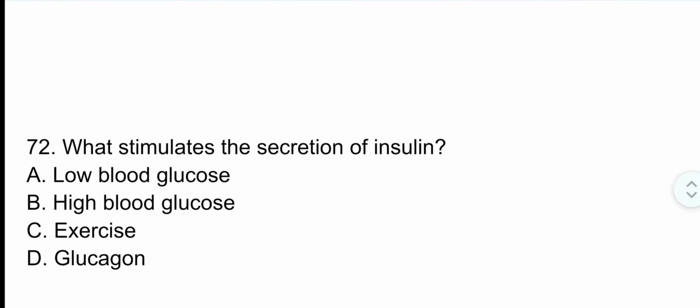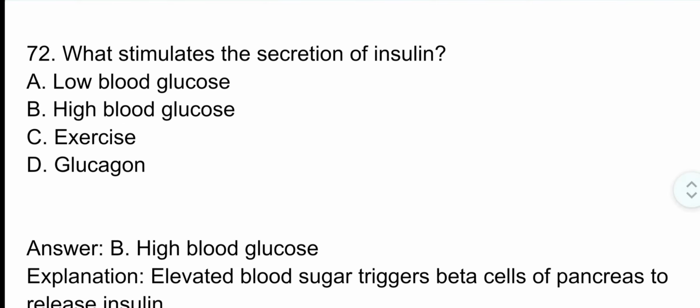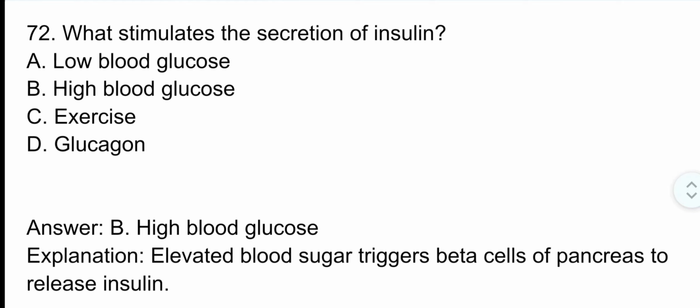Question number 72. What stimulates the secretion of insulin? Correct option is option B. High blood glucose. Elevated blood sugar triggers beta cells of the pancreas to release insulin.